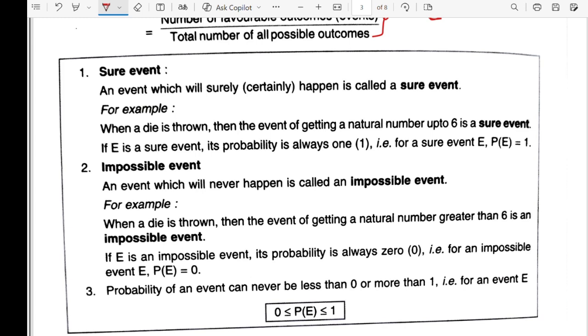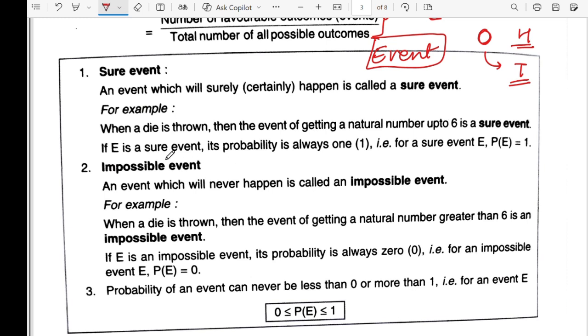Let's understand the concept of an event. What is an event? Each outcome of an experiment is an event. I performed an experiment with this coin. I tossed, I got head, so this is an event. Again I tossed, I got tail, so this is another event. So I repeat, each outcome of an experiment is called an event.